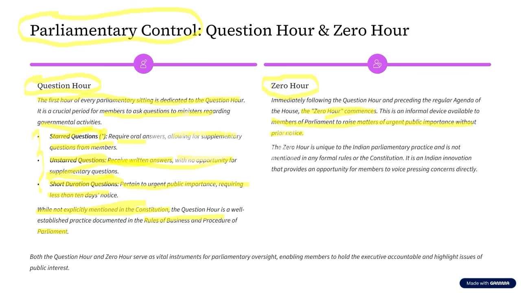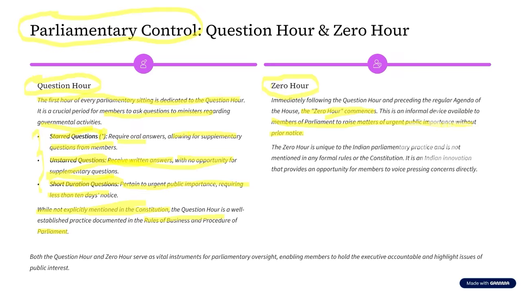Now let us try to understand the difference between question hour and zero hour. What happens in question hour? The very first hour of the sitting of the parliament of each day is what we call question hour. In this question hour, the members of the parliament ask questions to the ministers. But do they ask questions on the spot? No. They would have given a notice to the ministers before 10 days, before 15 days, before 20 days, or in the short duration questions, at least within the last 10 days, that they are going to ask these questions.